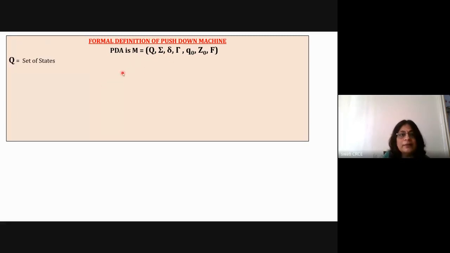The first element, capital Q, is similar to a finite state machine, that is, it is a finite set of states. Just remember here the word finite. Okay, the word finite is very important because it is a finite set. It cannot be an infinite set. So it is a finite set of states. Sigma is a finite set of input alphabet. Okay. Then delta is a transition function.